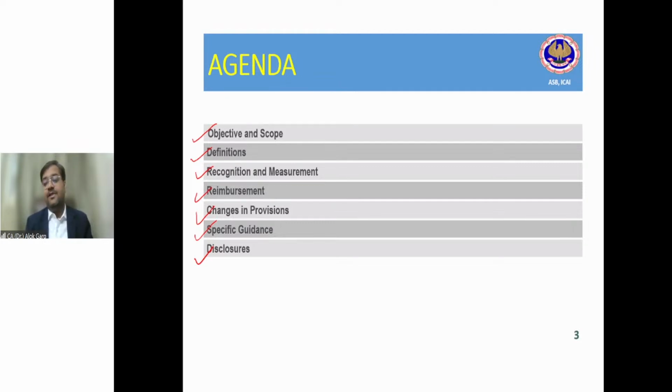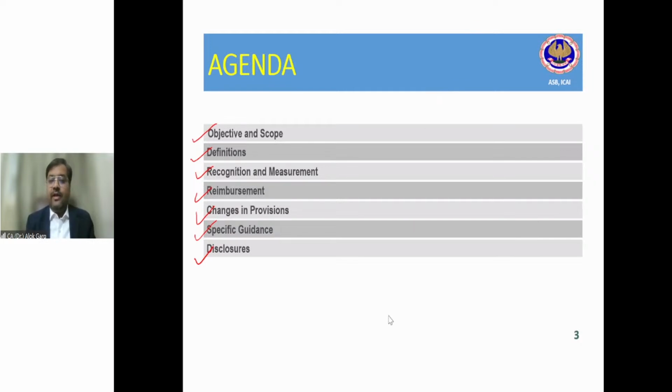Normally, companies like nuclear plants, acid factories, plants where carbon emission is much higher, are obligated to incur some expenses to clean up the environment. Then there are provisions related to legal claims. So these are covered under the provision standard.